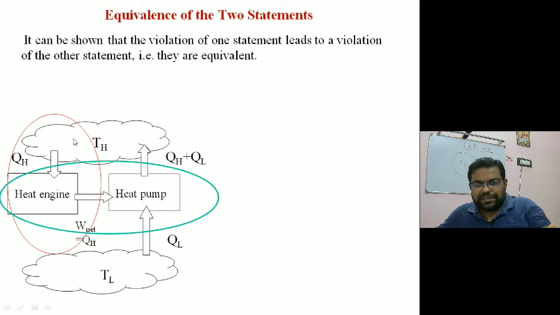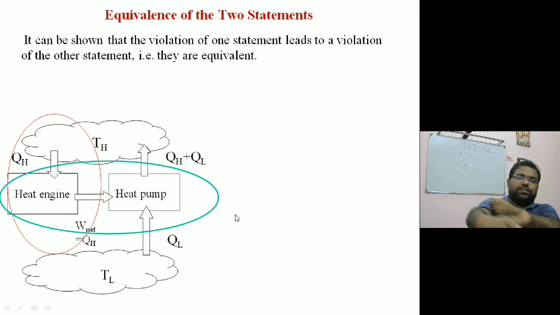If you look at this combination of heat engine and heat pump, it will be working like a heat pump which is transferring heat. If we combine, this will become a single heat pump which is transferring heat from the low temperature body to the high temperature body without taking any work into the system. This is the boundary, so nothing is coming inside. That means the combination is going to violate the Clausius statement.